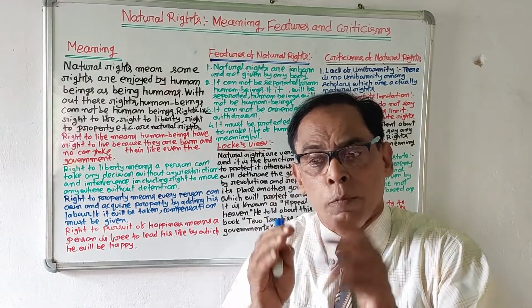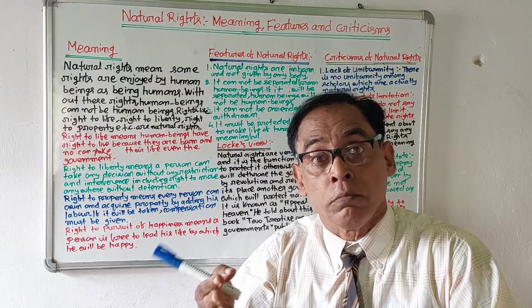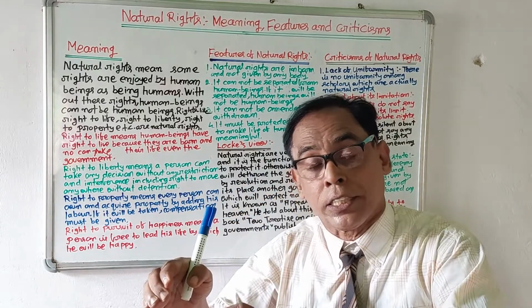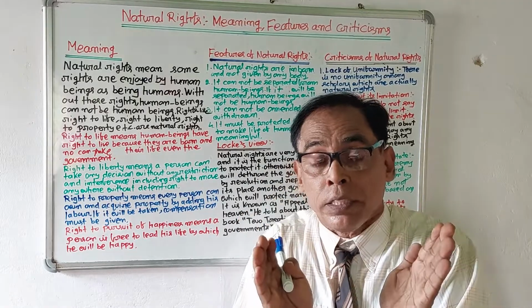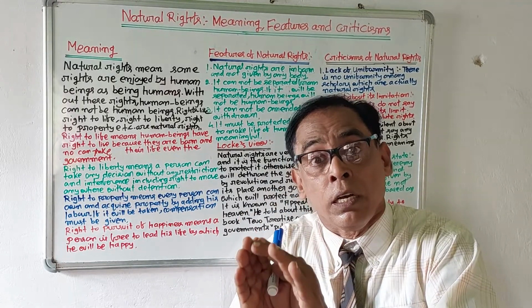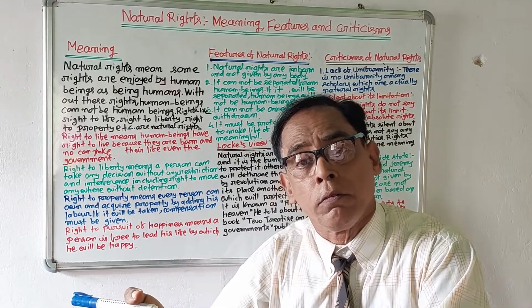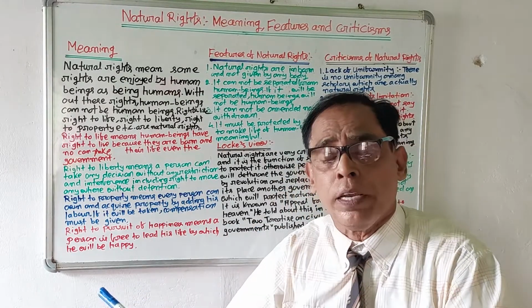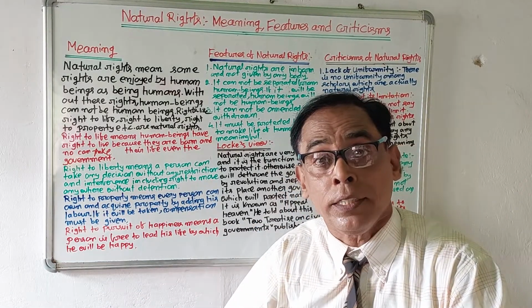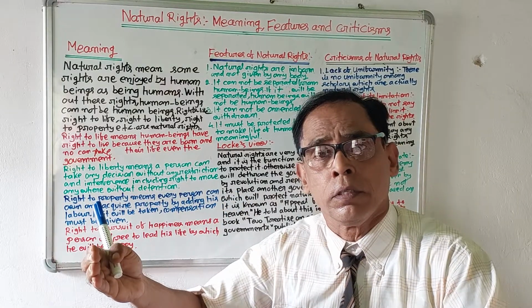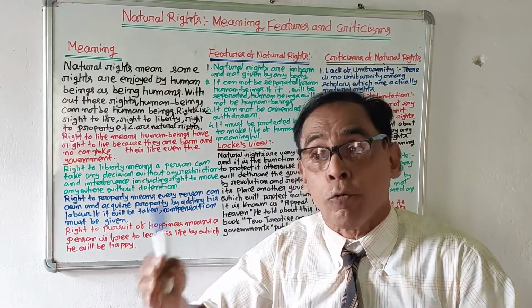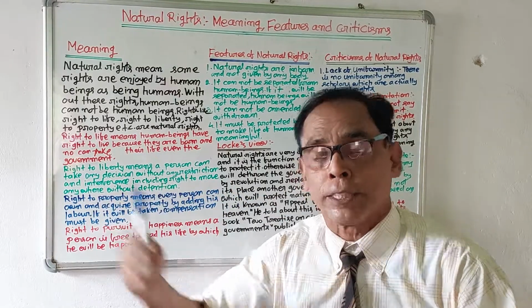It means for human beings there are some rights which are very much required. If these rights will not be given, human beings cannot lead the life of human beings. Rather, their life will be like a life of beast.